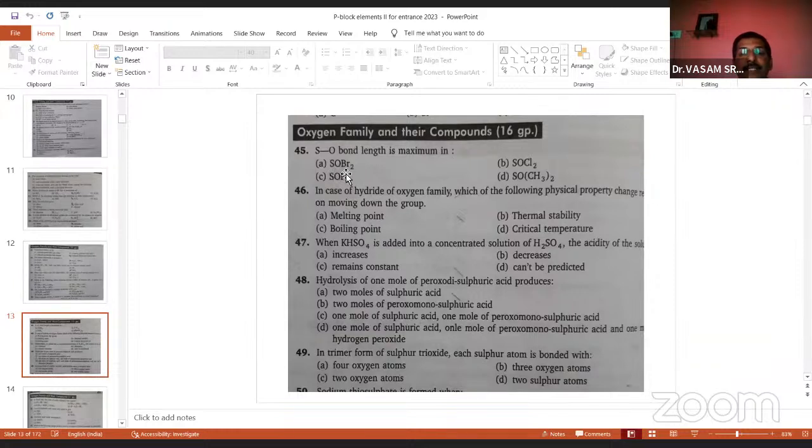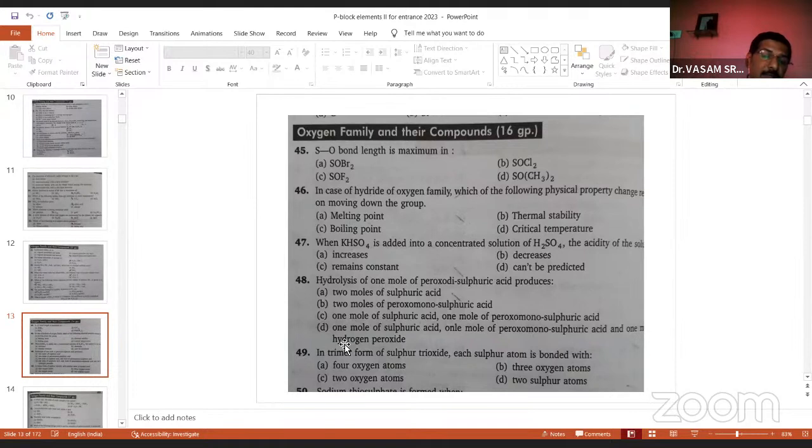So bond length. And in case of hydrides of the oxygen family, which of the following physical properties change on moving down the group? Okay, the hydrolysis of 1 mole of peroxodisulfuric acid produces... Very, very important question, hydrolysis. I told you about it earlier. You see the model questions. Every time from 13th group to 18th group, the hydrolysis reactions are most important here.